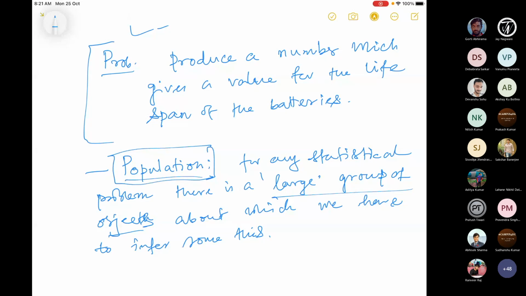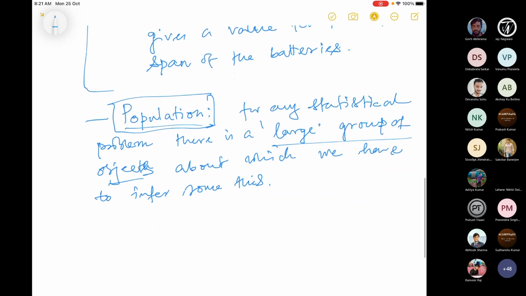So here the population is batteries. Okay, and there is a large number of batteries produced yesterday, today, tomorrow, anytime.